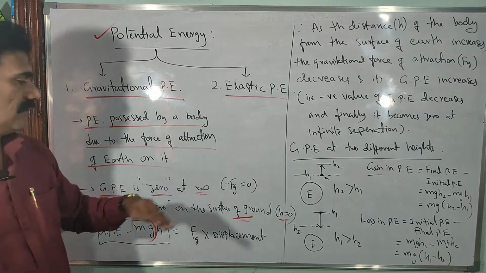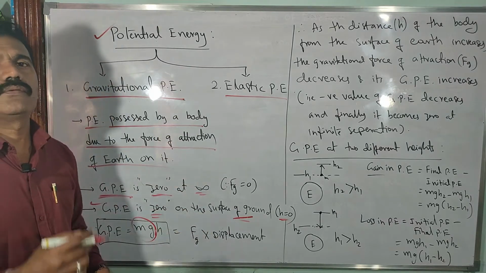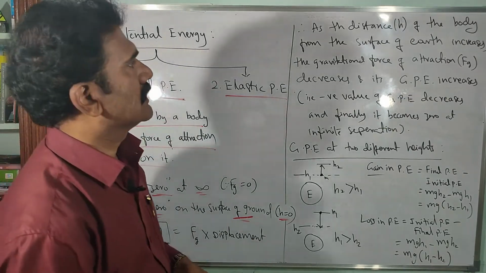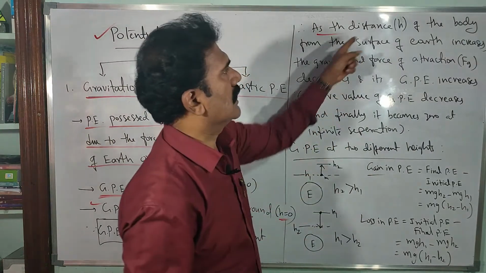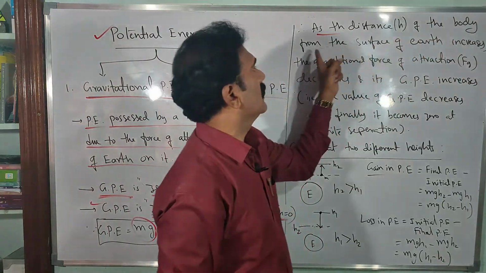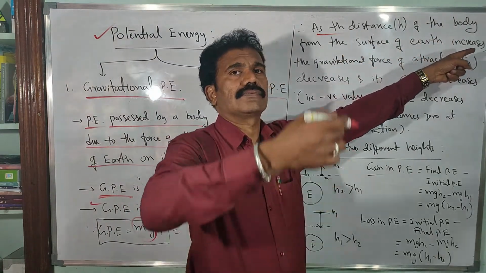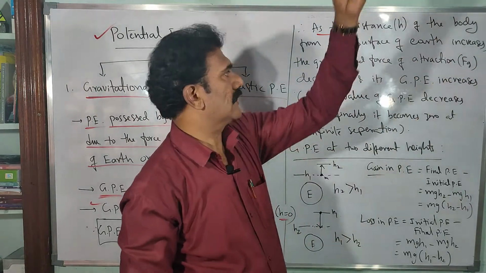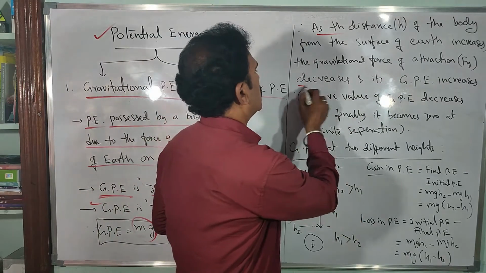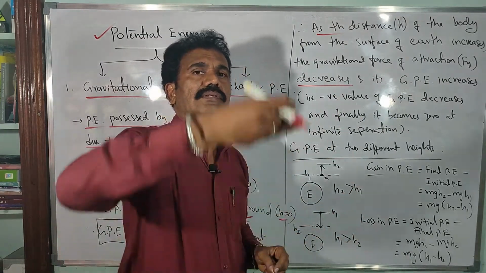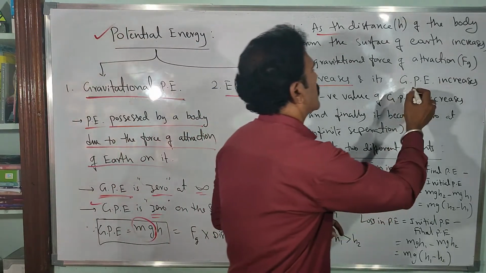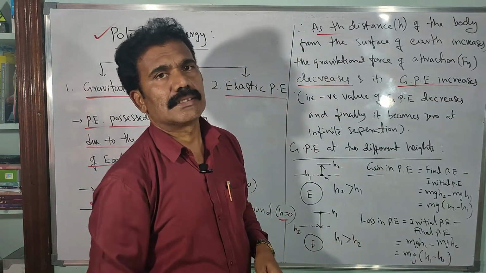In between infinity and the surface, is the value of gravitational potential energy increasing or decreasing? Just look here. As the distance h, which is nothing but the displacement, of the body from the surface of the earth increases, what happens? The gravitational force of attraction due to the earth decreases. As you move away from the surface of the earth, the gravitational force acting on the body decreases, and hence its corresponding gravitational potential energy increases here.